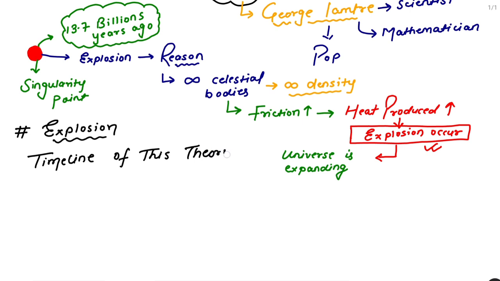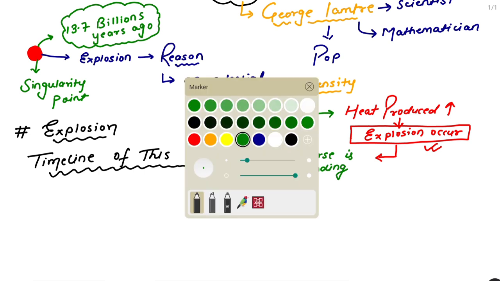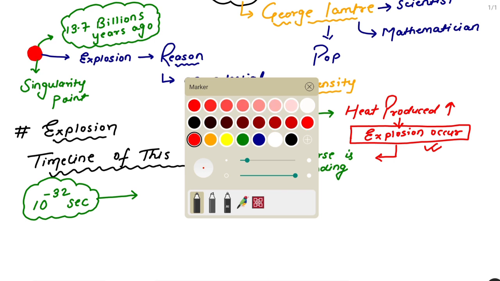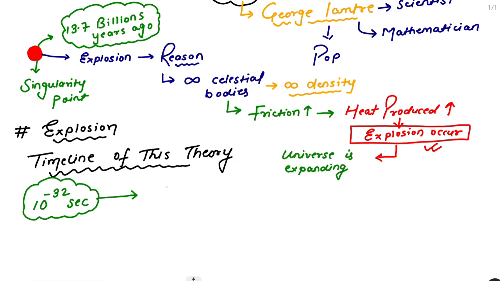When we talk about the timeline of this theory, the first thing just after the explosion, at 10 to the power minus 32 second, the first thing created, I know what that first thing is, was cosmic radiation.